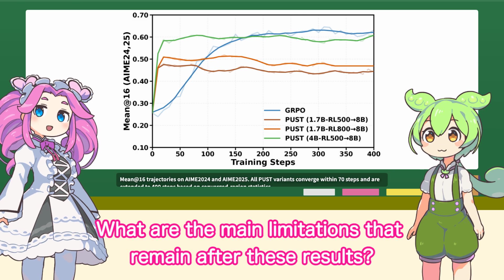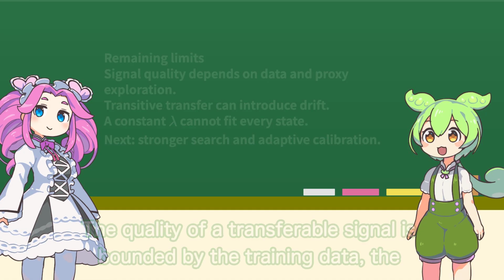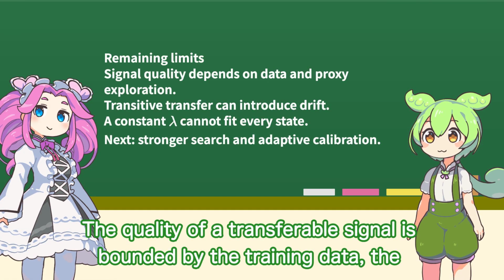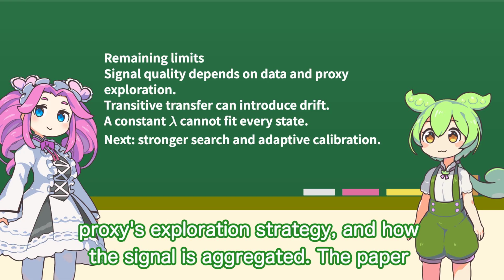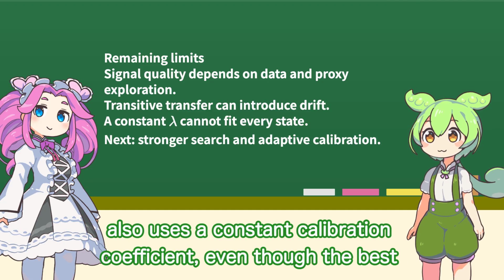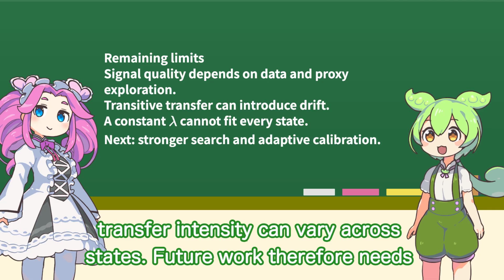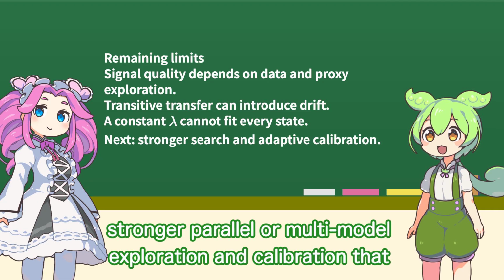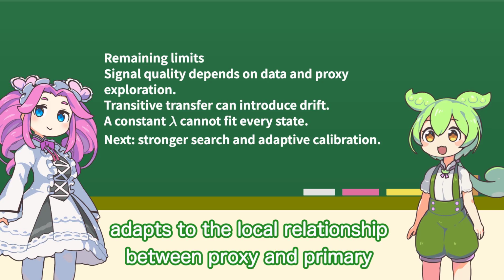What are the main limitations that remain after these results? The quality of a transferable signal is bounded by the training data, the proxy's exploration strategy, and how the signal is aggregated. The paper also uses a constant calibration coefficient, even though the best transfer intensity can vary across states. Future work therefore needs stronger parallel or multimodal exploration and calibration that adapts to the local relationship between proxy and primary distributions.